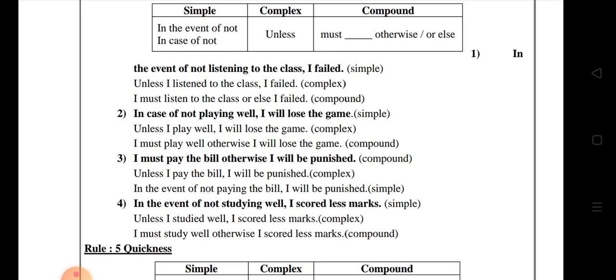Next one. In case of not playing well, I will lose the game. Okay. Unless I play well, I will lose the game. Okay. I must play well, otherwise I will lose the game. Okay. Must, otherwise. Just look at the rules very carefully.